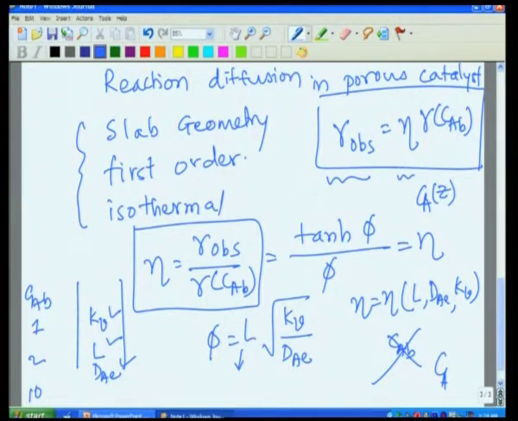And in my opinion, this is the most important result which is often used in design of catalytic reactors. In design of catalytic reactors, our dilemma is that we do not know what is there inside the catalyst, yet we want to find out the observed rate. So, this relationship, R observed equals eta into R of CAB, tells us how to calculate the observed rate without knowing what is there inside the catalyst pellet. The only information I need to know is the effectiveness factor.